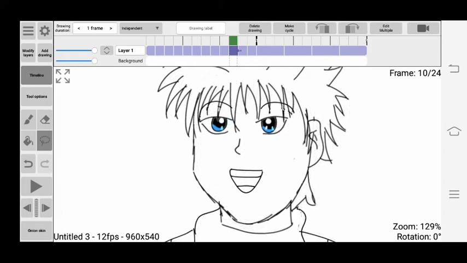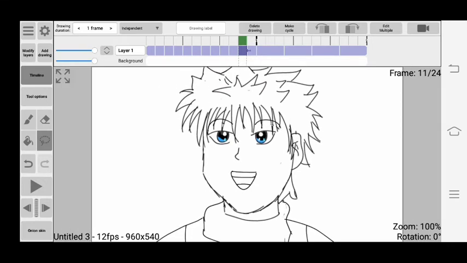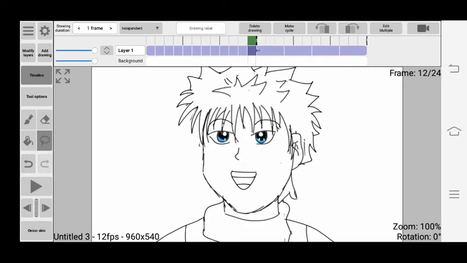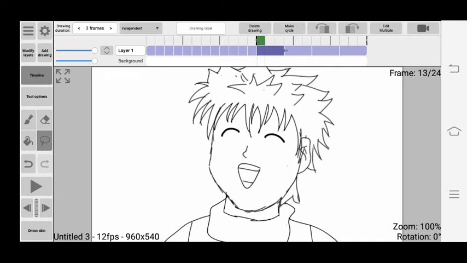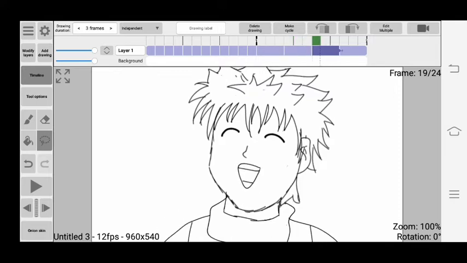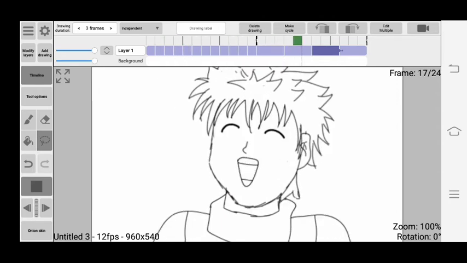And here his mouth is totally open, and the eyebrows are in a happy position, which expresses joy and happiness. Here he bends towards the back and his eyes are closed, which shows the expression of joy. In the next frame his shoulders go upwards and remain for 3 frames, and then come down. And if we play this, it will look like this.